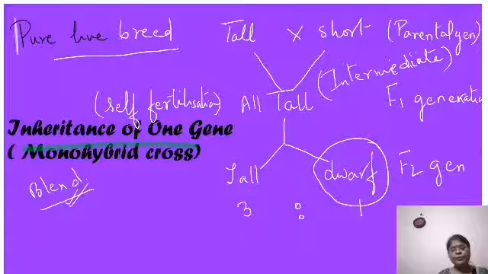Example I'm giving you, if I mix colors, suppose I mix red and white, will I be able to get white later on from blending? No, you can never get that. So he just used his logic and said, how can I get it if blending would have happened? Therefore, he put forward that genes are what? Genes are particulate matter, or discrete units.